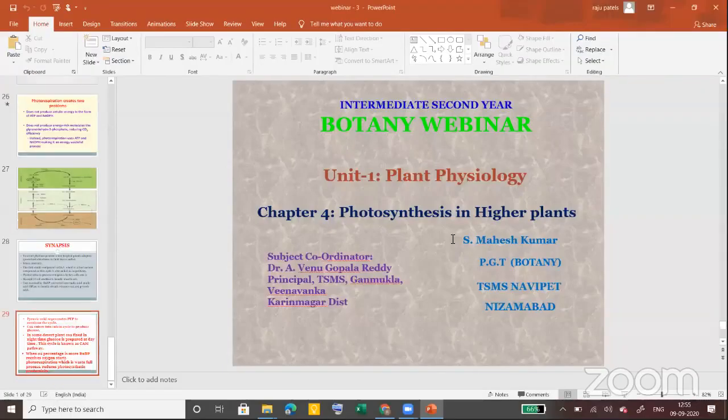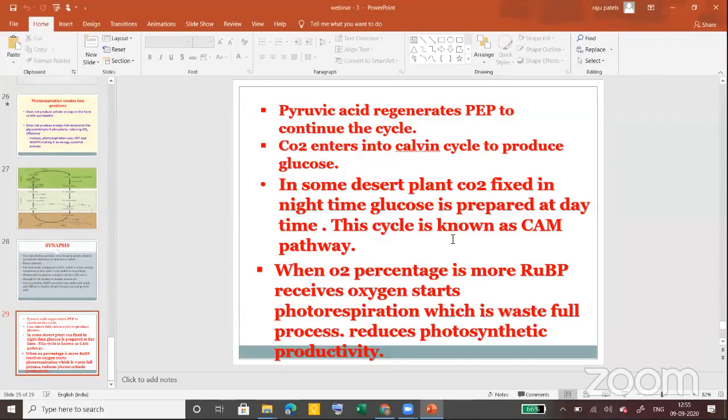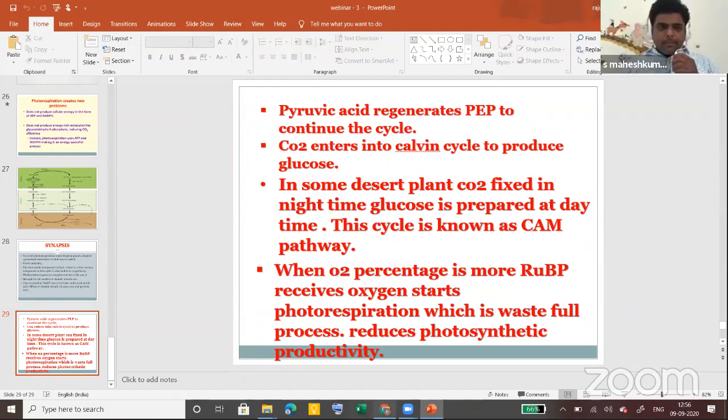Mahesh Garu, sir, please explain about this C4 cycle once again. There is a question in the chat box. Okay, sir, C4 cycle.